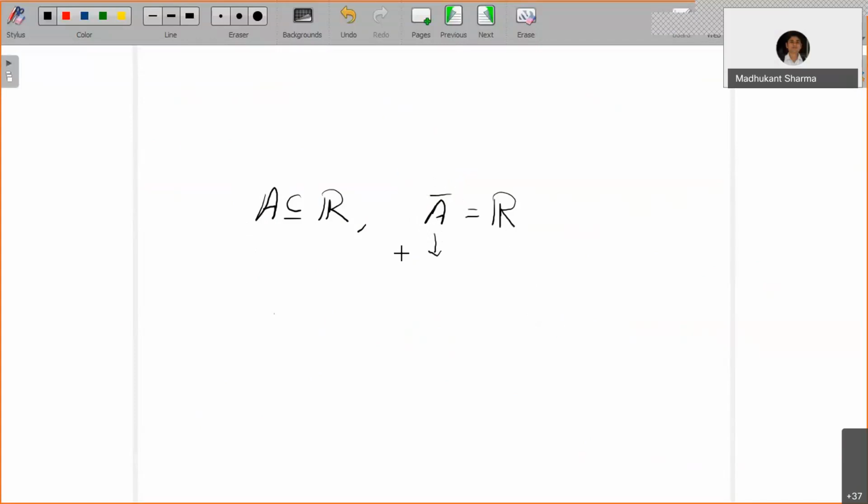Okay, so Q is a subset of R, and you can establish that Q bar is equal to R, where Q bar is the closure of Q. So every element of Q bar is inside R, and every real number is a limit of Q. This includes all the possible limit points of Q. You can take any real number, and you can define a sequence of rational numbers which is going to converge to that number.